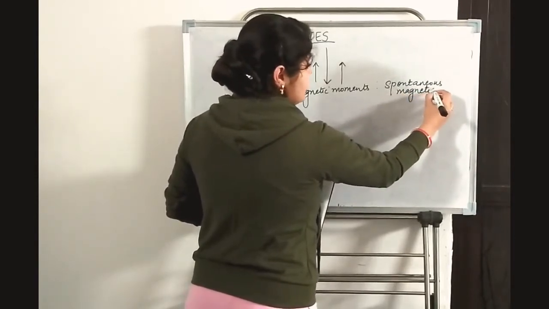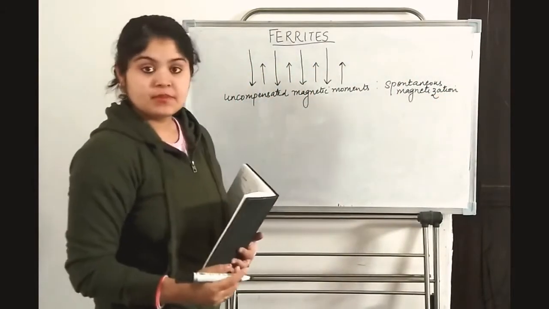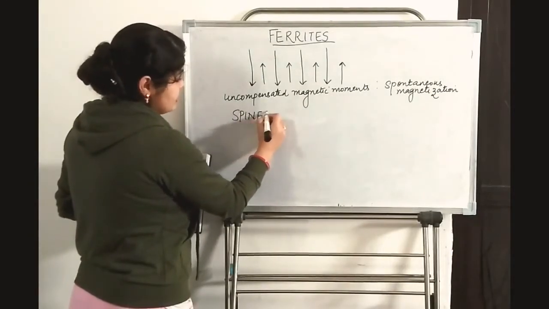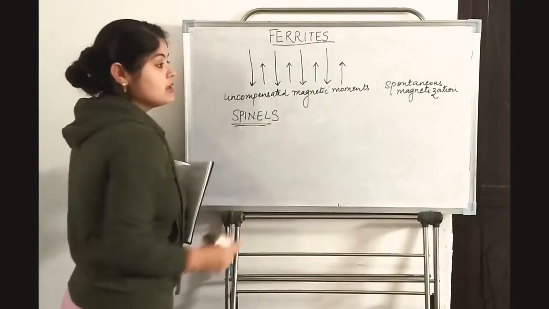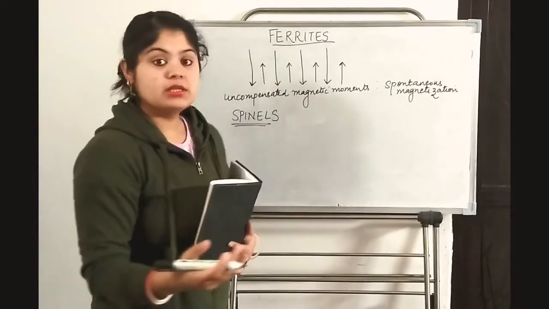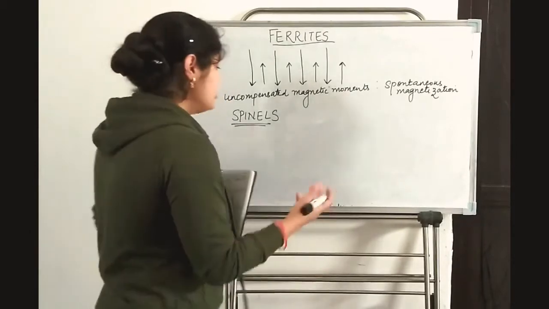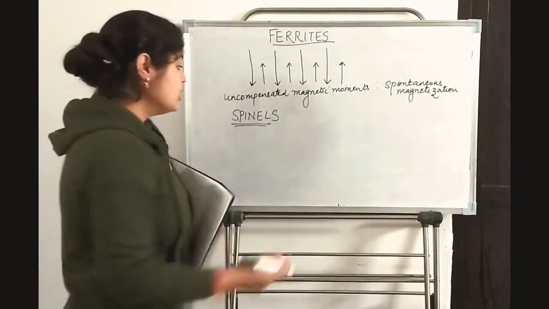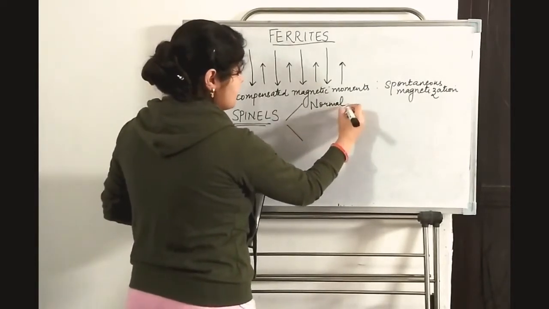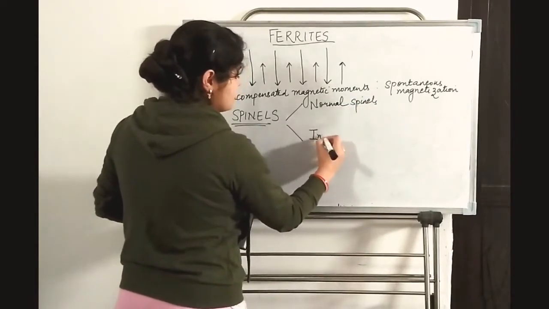Now, what kind of materials exhibit ferrimagnetism? Spinels. Spinels are the materials which exhibit ferrimagnetism. By spinels I mean the materials or compounds which have spinel structure. Now what is a spinel structure? There are two types of spinels: normal spinels and inverse spinels.